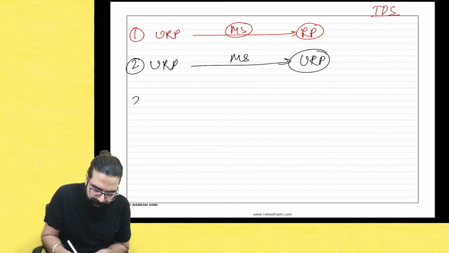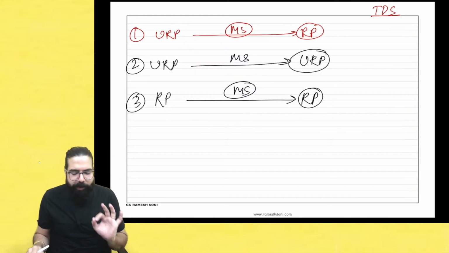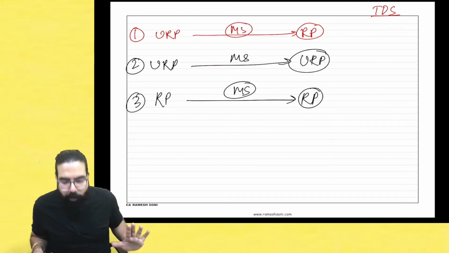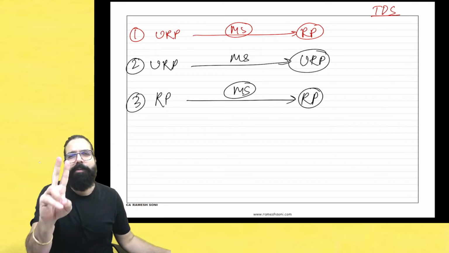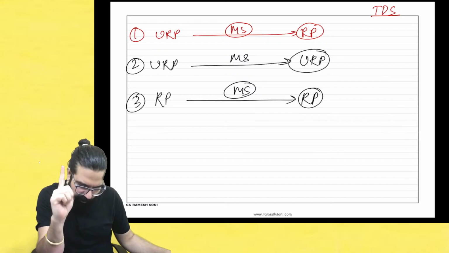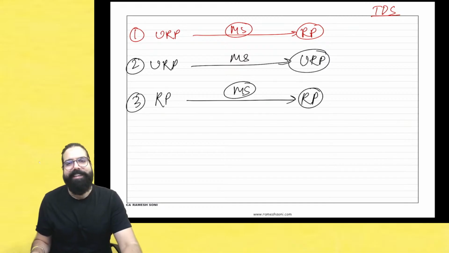Third: I am a registered person supplying metal scrap to another registered person. Of these categories 1, 2, 3, you have to tell me in which one TDS will come. Can you please comment and tell me, everyone? Quickly tell me, in which category will TDS come?